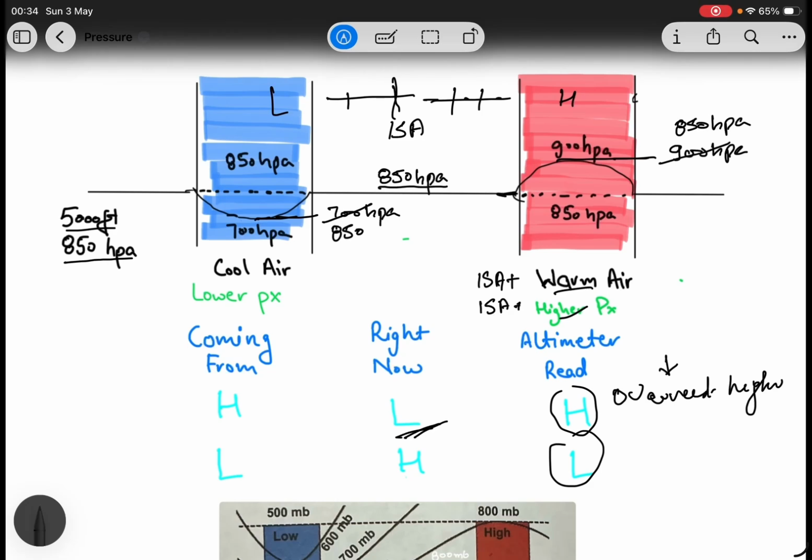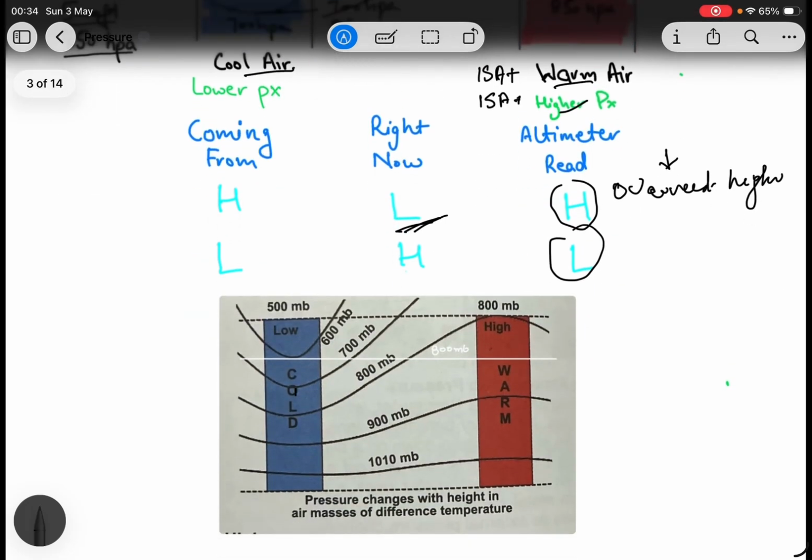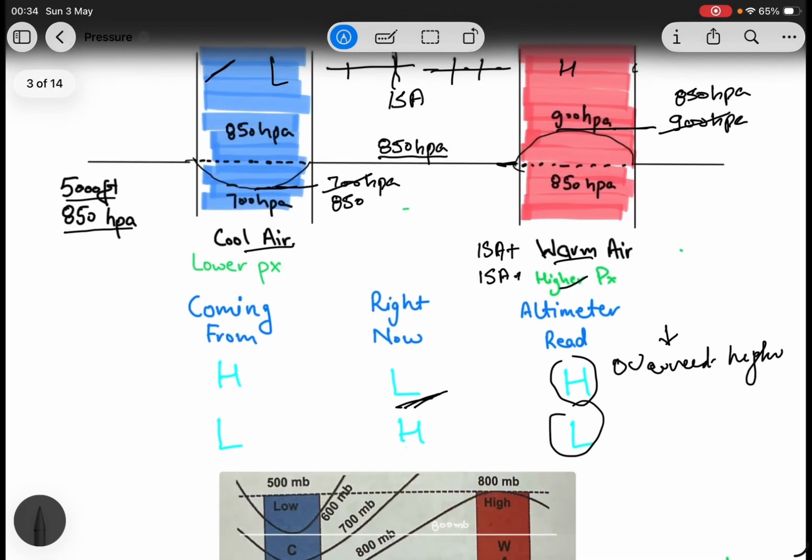Now, why does it happen? Because in cold air, pressure levels are closer together. As I told you, you can see here, pressure levels are closer together. So when you move into low pressure, when you are going from high to low, or colder regions, same with the temperature, your altitude reference shifted down, and you finally overread or you are higher.